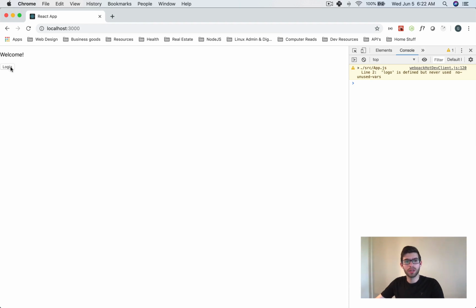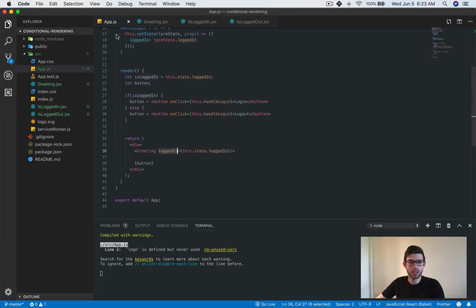And now we can see that when we click on this, two things happen. Number one, this changes, which we know because that changed before. But also, we can see that this log out and the login button is changing. It's saying log in. Actually, it's incorrect though. It's saying it at the wrong time.